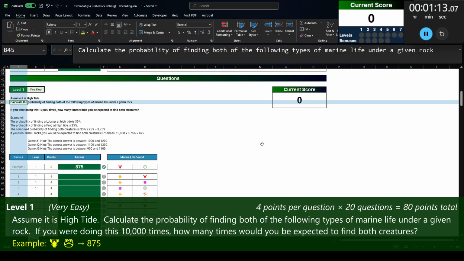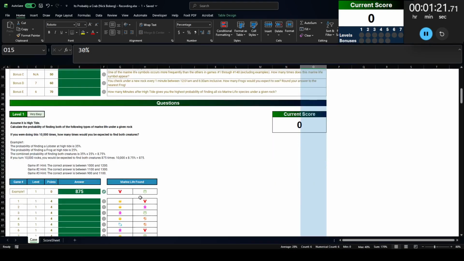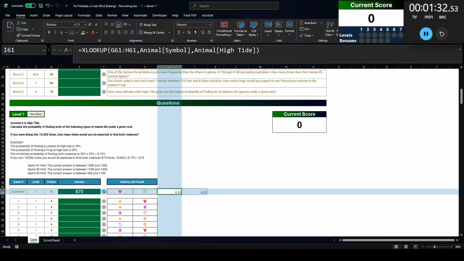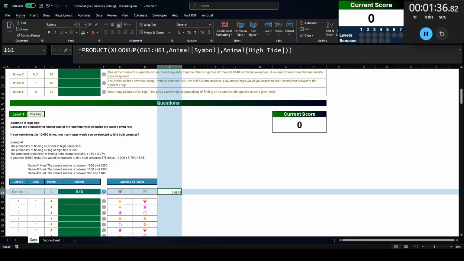Assume it is high tide. Calculate the probability of finding both of the following types of marine life under a given rock. All right, so we're going to find the probabilities under high tide here. Let's look up these symbols: animal symbol, return animal high tide. So that gets us the probabilities within high tide. Let's take the product of those two together.